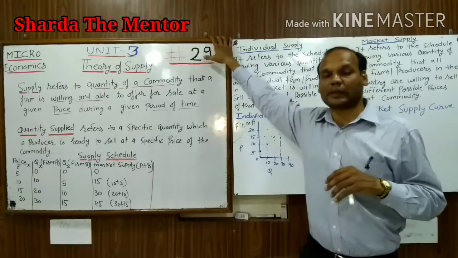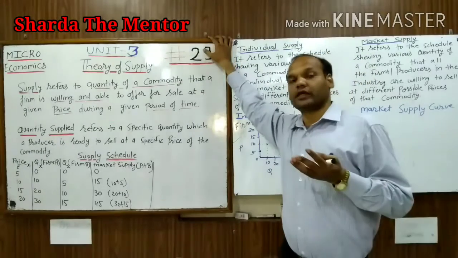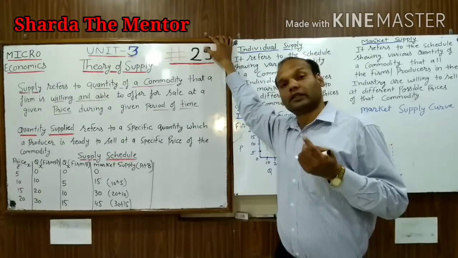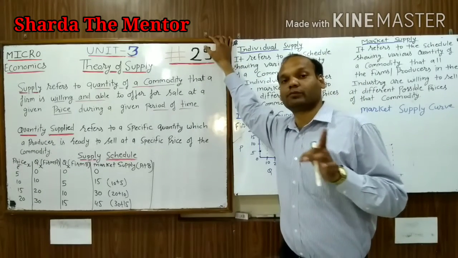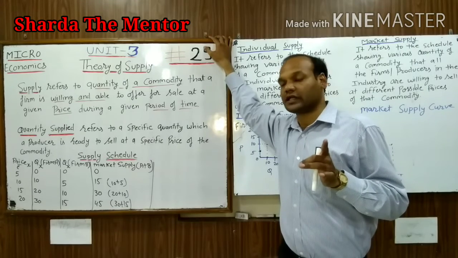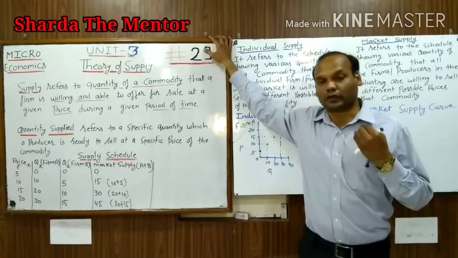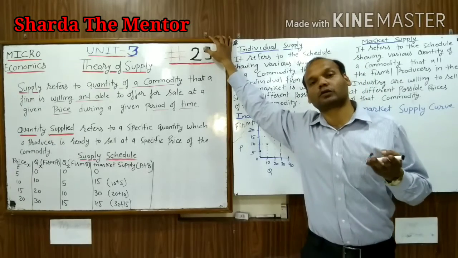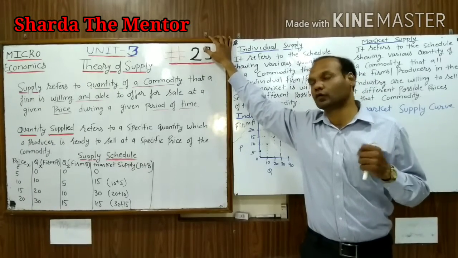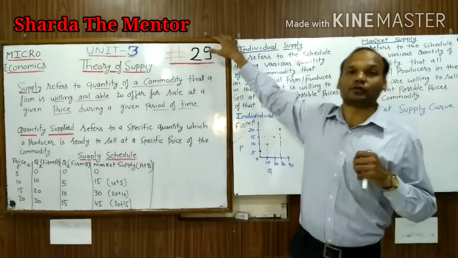And the next one is price. We already studied the demand chapter, and in that chapter we studied the relationship between price and demand. That was an inverse relation. When we talk about supply, demand is always considered from the consumer's point of view, and supply always from the producer's point of view.